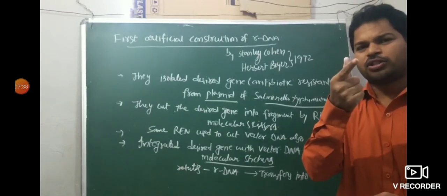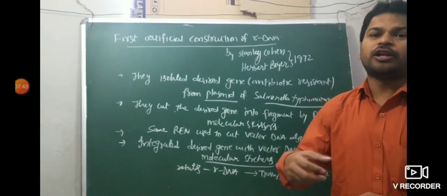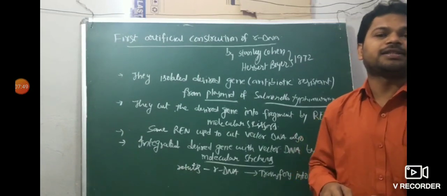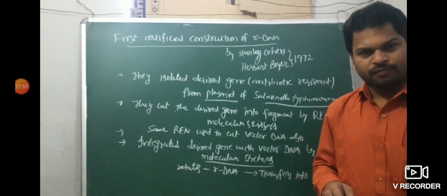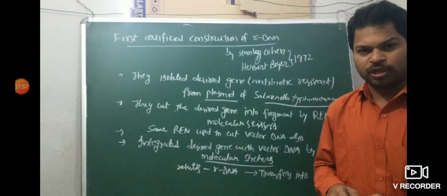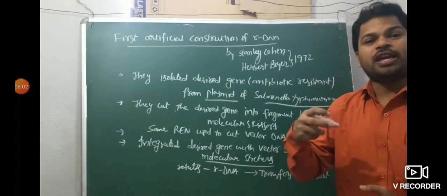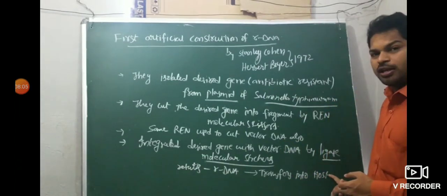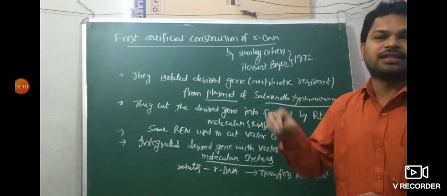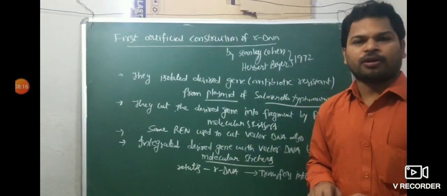Now another question: the desired gene during construction of recombinant DNA was isolated from which one? The plasmid of Salmonella typhimurium. What is the desired gene? The antibiotic resistant gene. Very important. Which is called molecular scissors? REN, restriction endonuclease enzyme. Which is called molecular stitches? Ligase enzymes. Then why was Escherichia coli used as the host organism in this construction? Because the host has similar characteristics to Salmonella typhimurium.